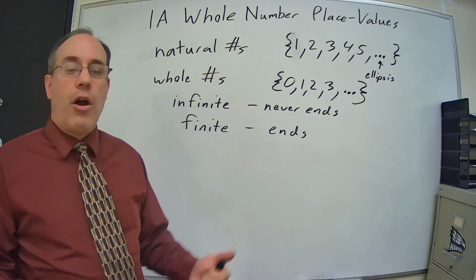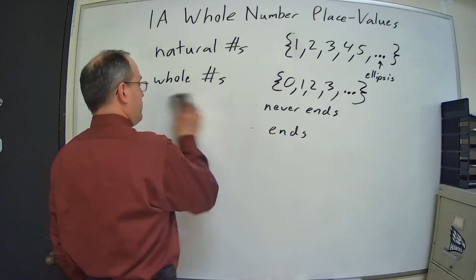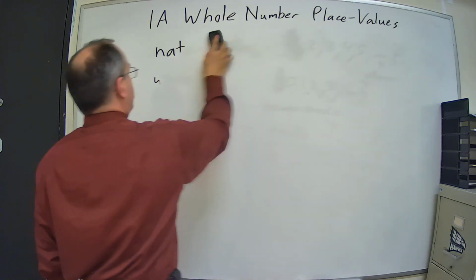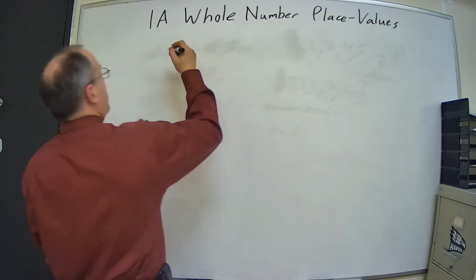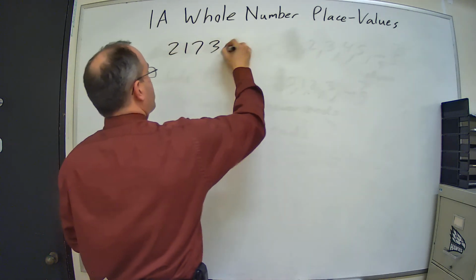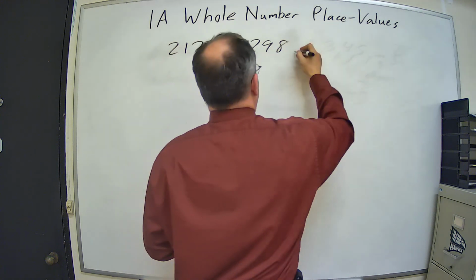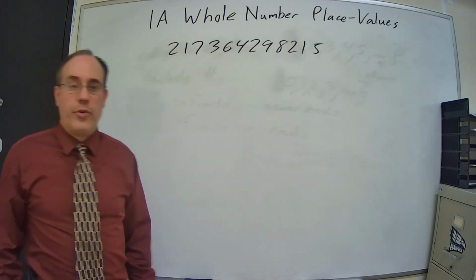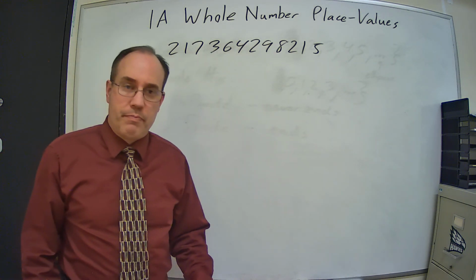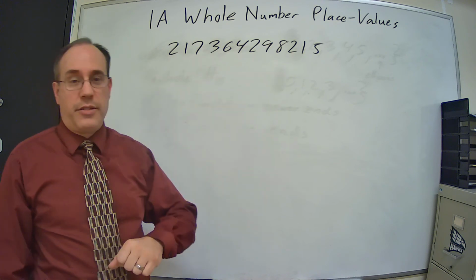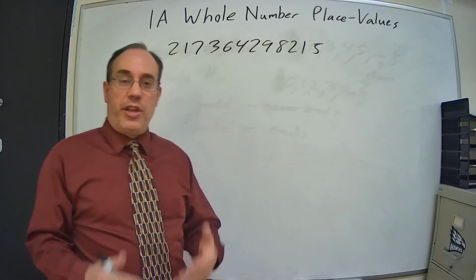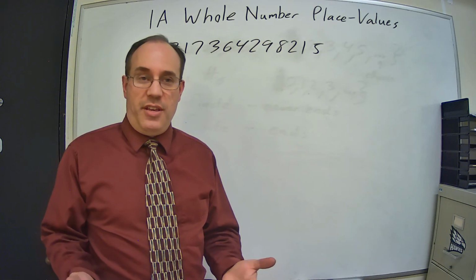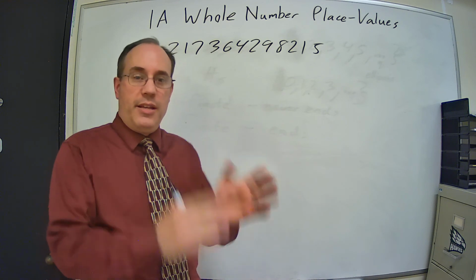So let's look at a large whole number. Something bigger than these things that we have up here, those single digits. Let's say we have 2, 1, 7, 3, 6, 4, 2, 9, 8, 2, 1, 5. Now that's a pretty large number, and boy, I don't even know how to say that one. At least not with a quick glance. So what we do when we deal with large numbers is we break them up into what we call periods. Periods are sets of 3 digits.